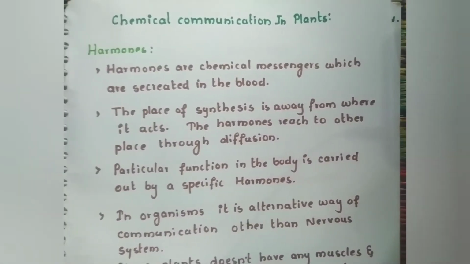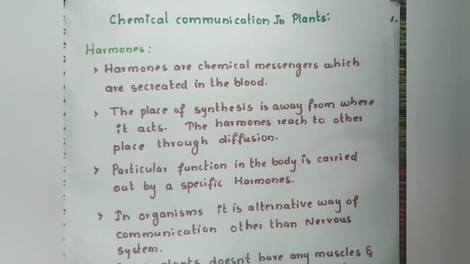Children, we have seen the nervous system and other control and coordination systems in animals. But this cannot happen in plants, because plants lack a nervous system. Plants do not have muscles or sense organs, and plants lack neurons and nerve cells. That's why there is an alternative system in plants called chemical communication or hormonal communication. So let us study these hormones. I think it is a very new word for you. I'm going to give the definition also.